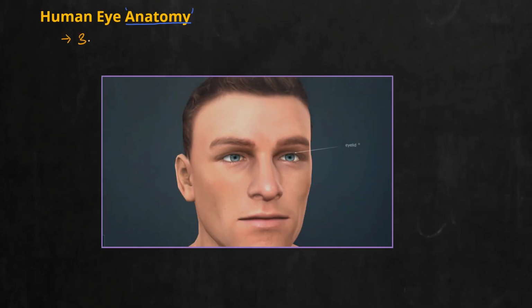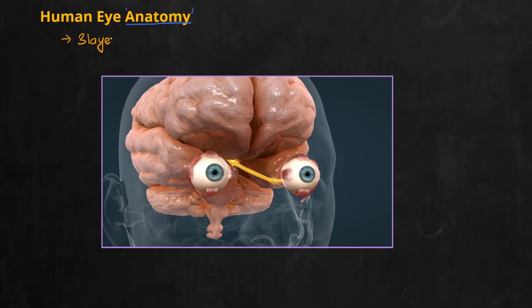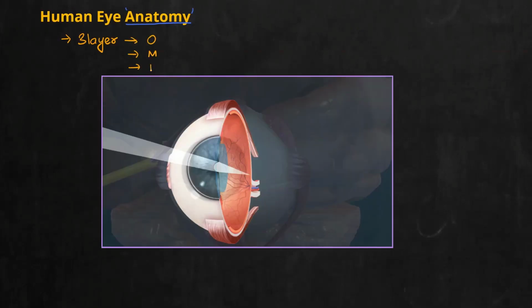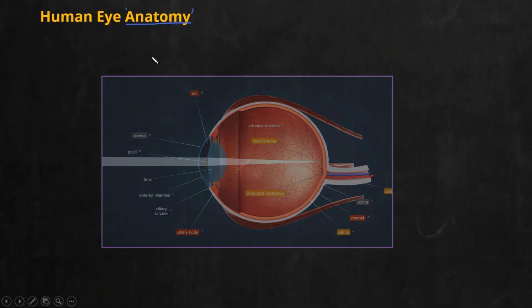We can say the human eye consists of basically three layers. It has an outer layer, a middle layer, and an inner layer. So we have to see each one in detail.